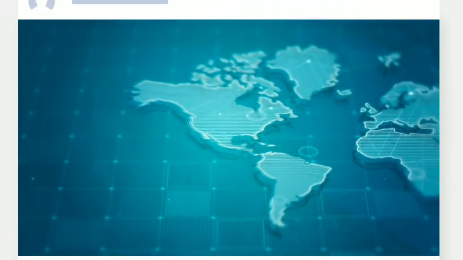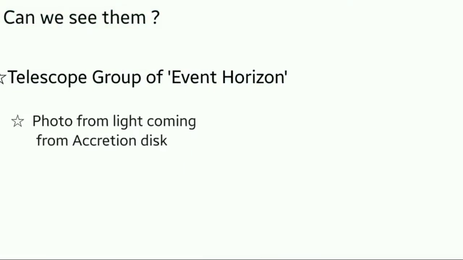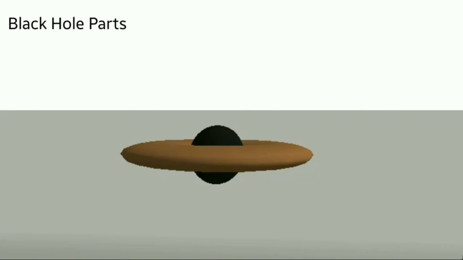Well, the Event Horizon Telescope is a group of telescopes from different parts of the Earth. The telescopes took pictures of the light escaping from the accretion disk of the black hole and merged them together and gave us this masterpiece. Now what are the constituents of a black hole?